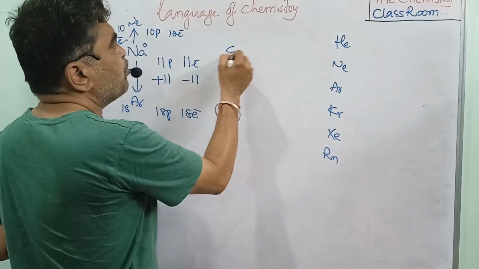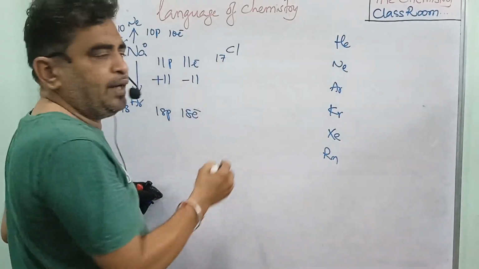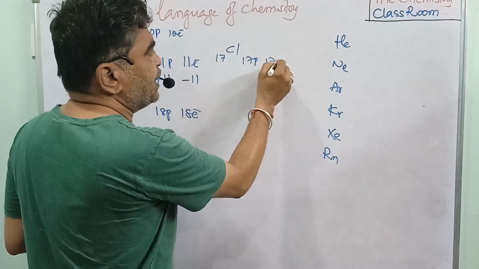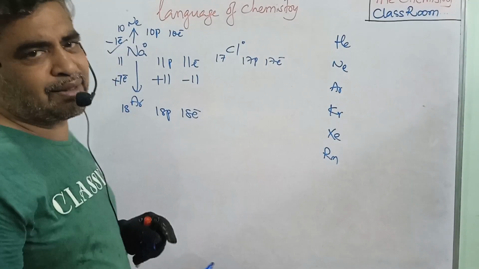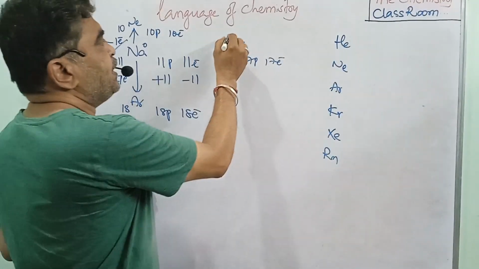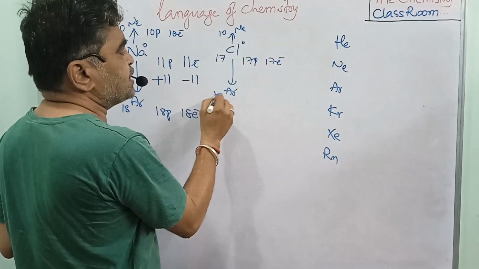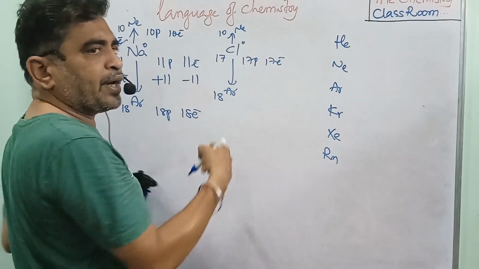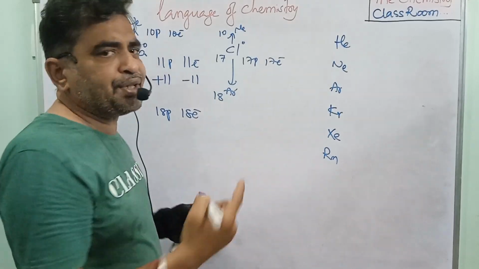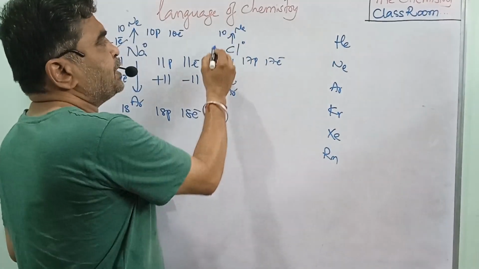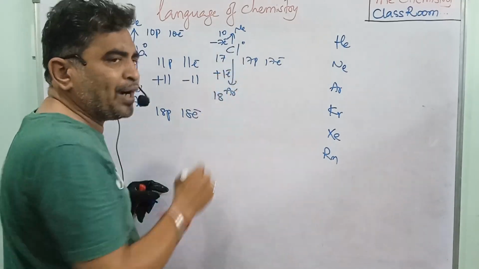Similarly, one more element I am taking, chlorine. The chlorine atomic number is 17, so you have 17 protons and 17 electrons. With 17 protons and 17 electrons, chlorine has zero charge, it is neutral. Chlorine is in between neon and argon. Neon is 10, argon is 18. If it gets the neon configuration, it is stable. If it gets the argon configuration, it is stable. To get the neon configuration, it has to lose 7 electrons. To get the argon configuration, it has to gain only 1 electron.